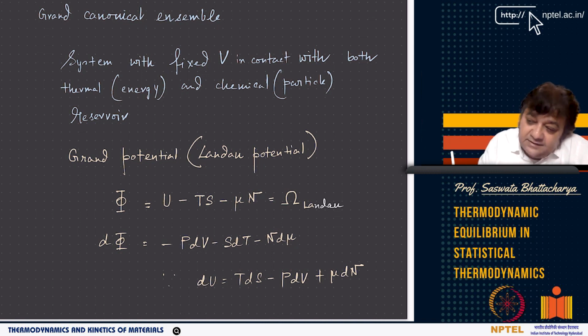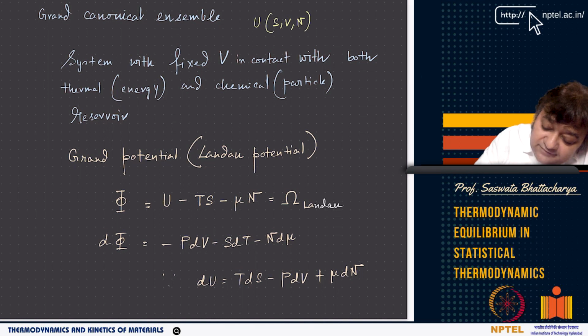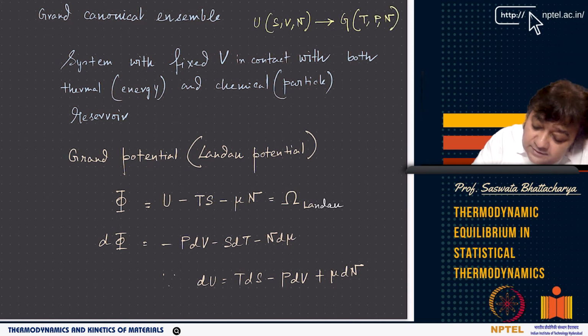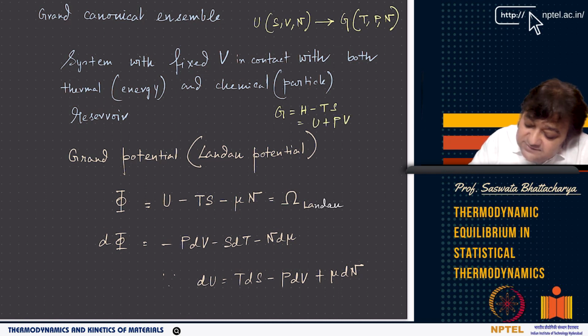Where we are doing the Legendre transform. Say, for example, I have U as a function of S, V, N, and from there I can go to G as a function of T, P, N, where S is replaced by the conjugate variable T, and V is replaced by the conjugate variable P. So G is H minus TS, or U plus PV minus TS, the free energy.